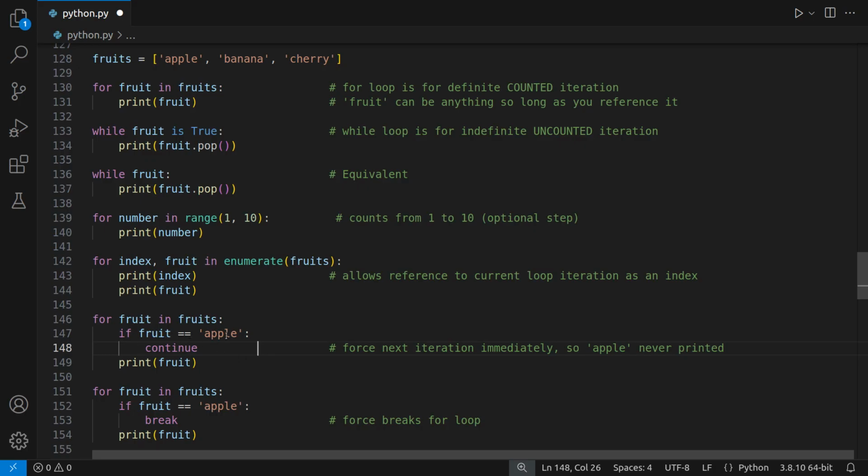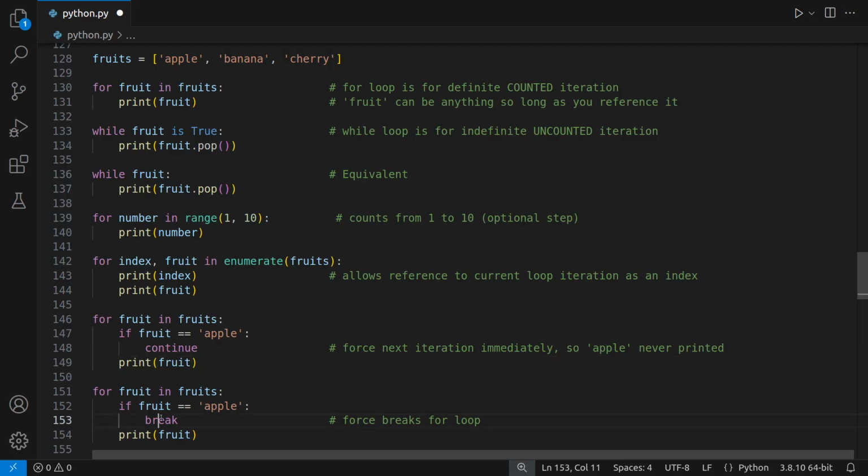So if the fruit is apple, then advance to the next fruit. Do not continue in this loop. So in this case, if the fruit is apple, it will never print the name apple. It will just go immediately to the next one, and you will only print out banana and cherry.